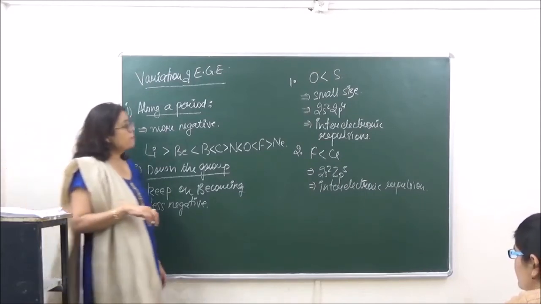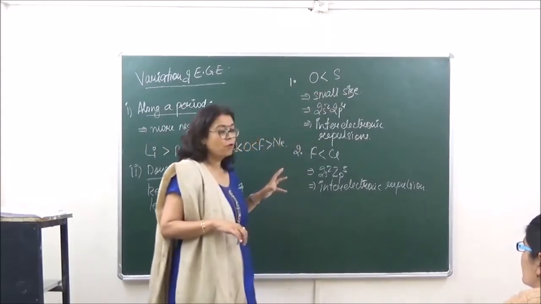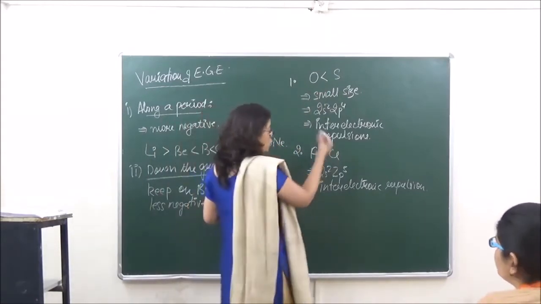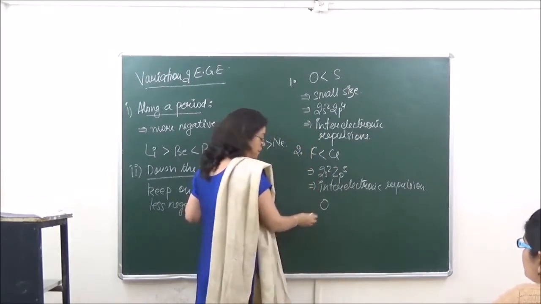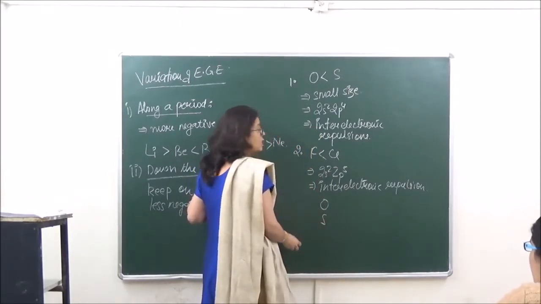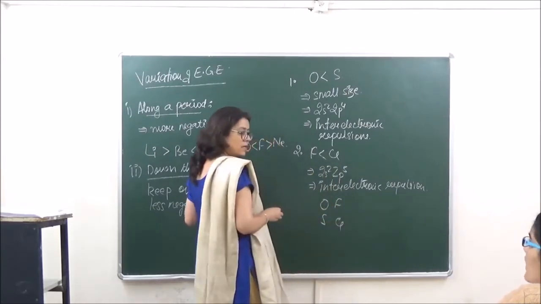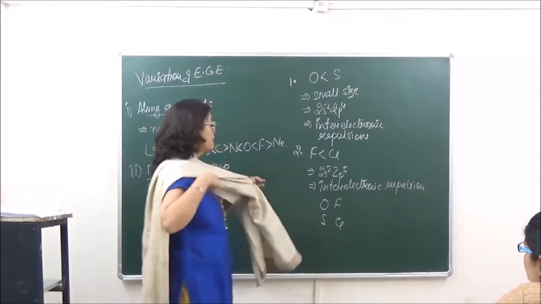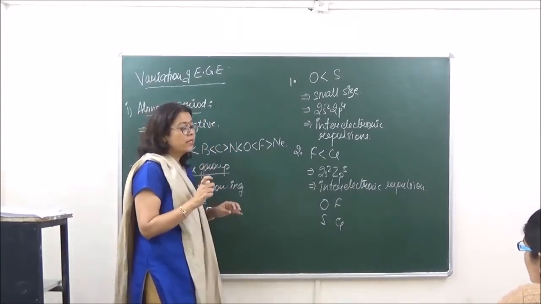Okay? Now if we are comparing the electron gain enthalpies of oxygen, sulfur, fluorine and chlorine, let's just go to their positions in the periodic table. Oxygen is here, below oxygen is sulfur, okay, and in the same way fluorine, and below fluorine, chlorine, right? So they are now saying to arrange them in order of increasing electron gain enthalpies.